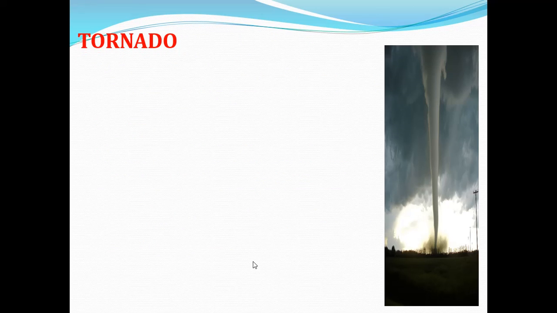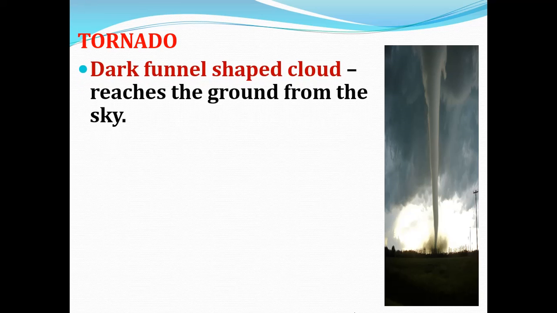Now next one is tornado. So what is meant by tornado? You can see in the picture, it is the dark funnel shaped cloud which reaches the ground from the sky.